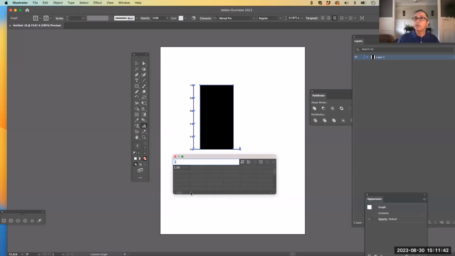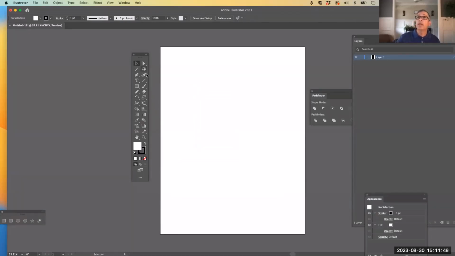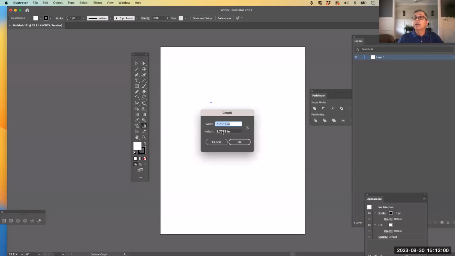All right, so that is where you're going to input your information for the graphic. One way is to click and drag. The other way is to select the type of graph tool that you want, hold Option if you're on a Mac, or Alt if you're on a PC, and click down. It'll give you a little dialog box that asks what size you want it to be.